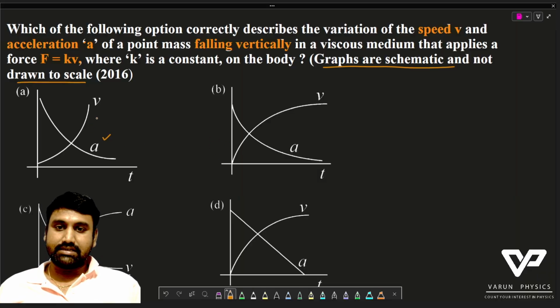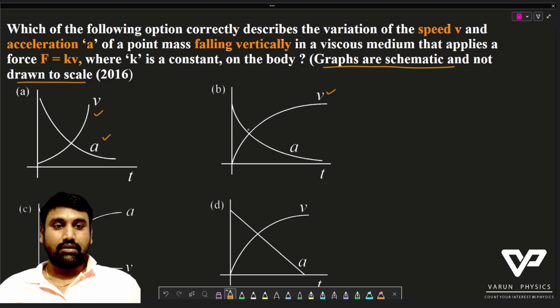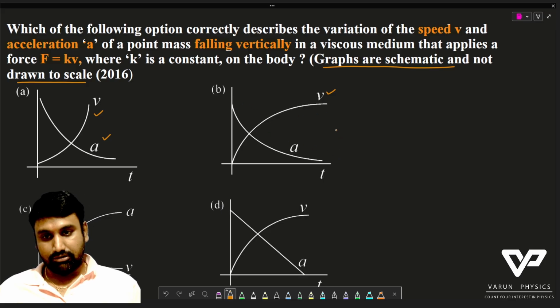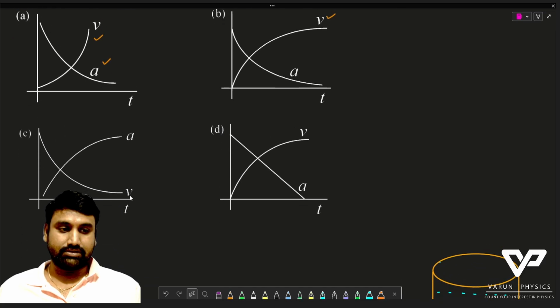Here A is decreasing, V is increasing constantly. Here V, after increasing to a certain time, comes to rest, and A is constantly falling down. And here in C, velocity is constantly falling and A is increasing up to some point and it is becoming constant.